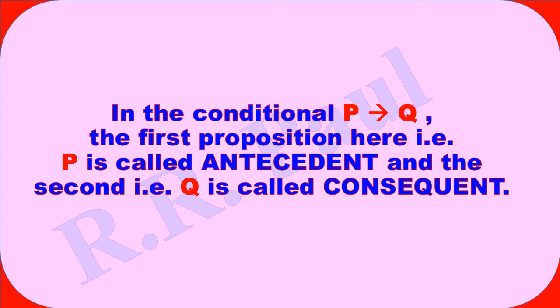The proposition which is kept on left hand side of arrow is termed as antecedent, and the one which is kept on the right hand side of the arrow is called consequent. So you can change the position of Q and P, consequent and antecedent, as and when needed, but you cannot change the direction of the arrow.